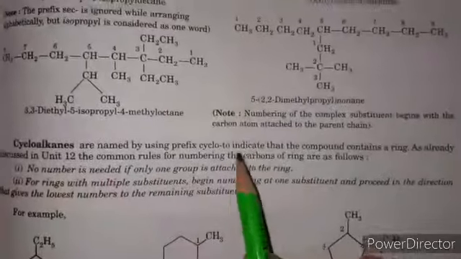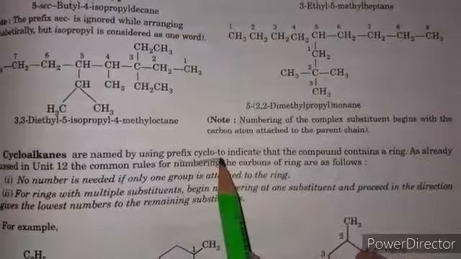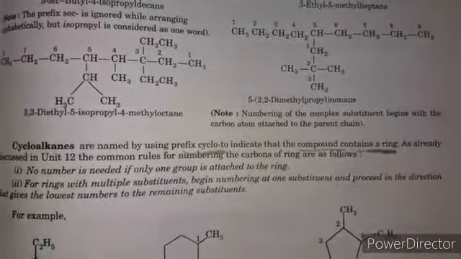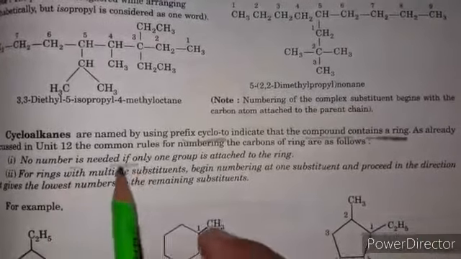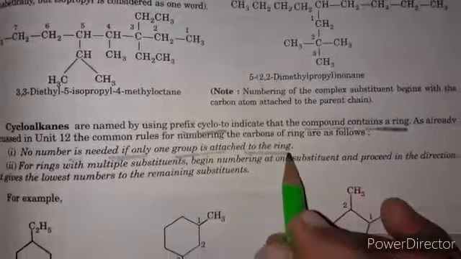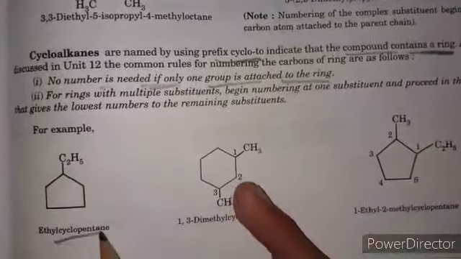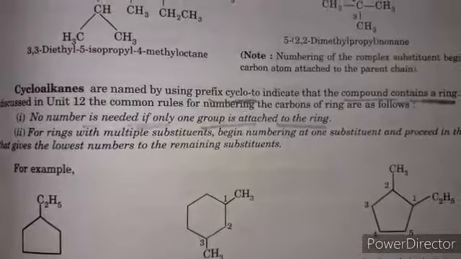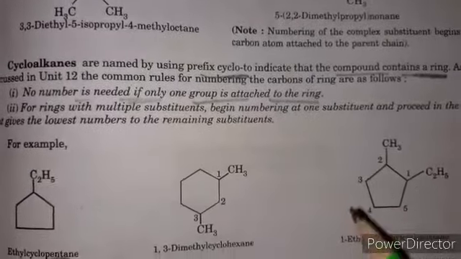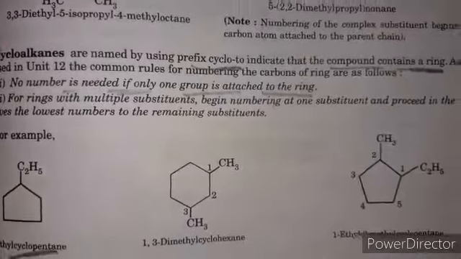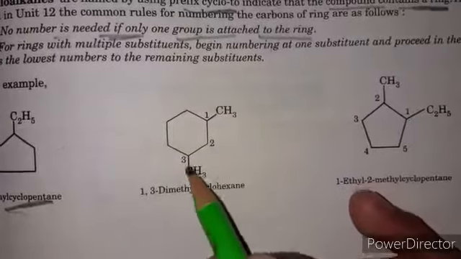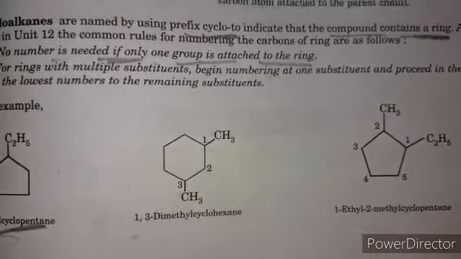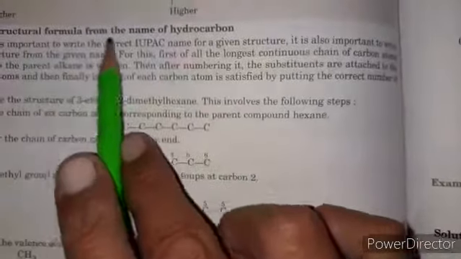Next, cycloalkanes, where we use the prefix cyclo to indicate the compound contains a ring, as we discussed in the previous unit. So no number is needed if only one group is attached to the ring. For example, this one, ethylcyclopentane. If two or more substituents are attached, then we start the numbering and give the lowest number to the remaining substituents. 1, 2, 3. 1,2-dimethylcyclohexane.